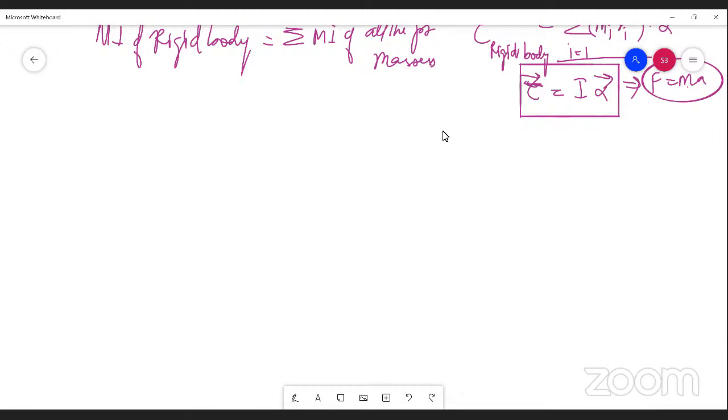Deceleration is nothing but retardation, otherwise negative acceleration. Negative acceleration in the sense that the object will be slowing down when the torque and angular acceleration are acting in the opposite direction.